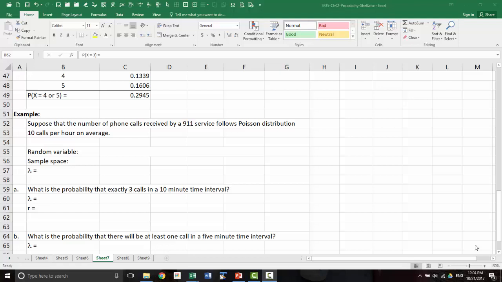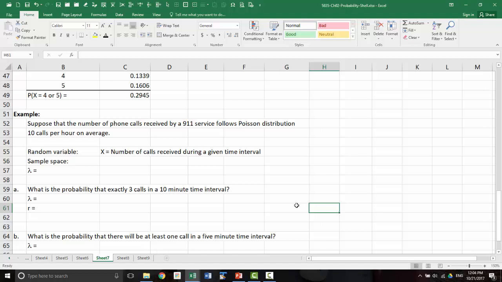One more quick Poisson distribution example. Suppose that the number of phone calls received by 911 service follows Poisson distribution, and on the average we receive 10 calls per hour. Now the random variable here is what? Random variable is number of calls received in a given time interval.